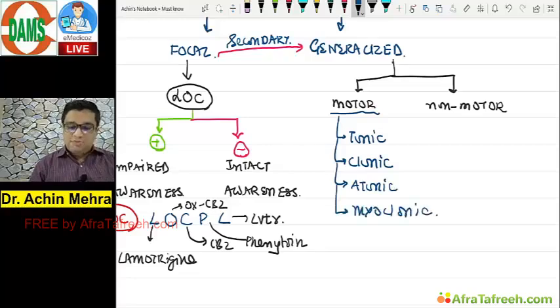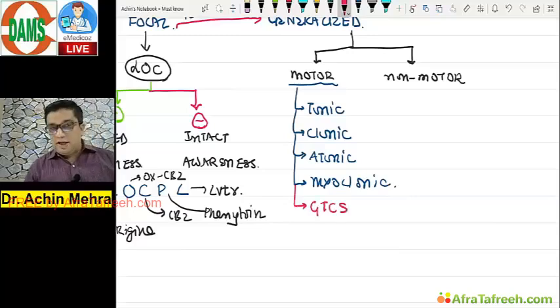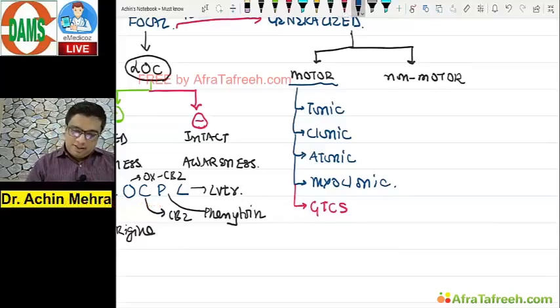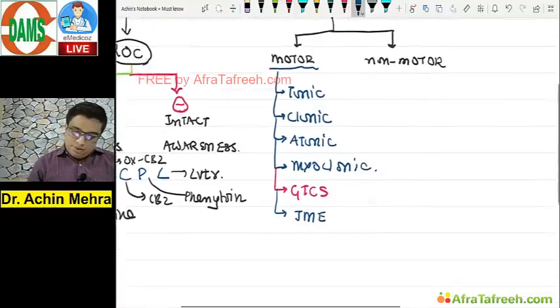These are the types of motor seizure that you clinically see in a patient. And then you get the remix version, the generalized tonic-clonic seizure, and maybe another remix version, not to neglect, that is juvenile myoclonic epilepsy.